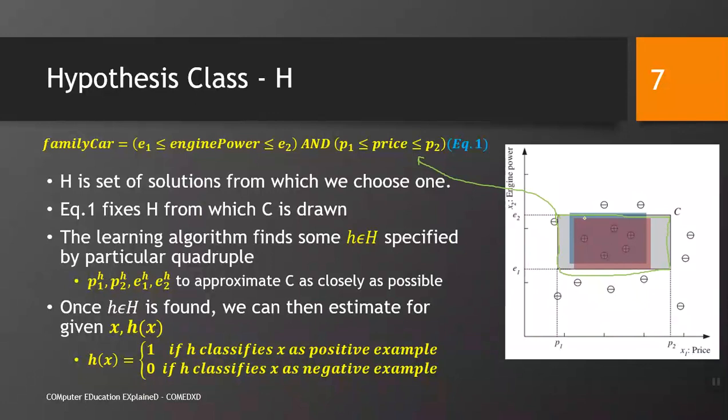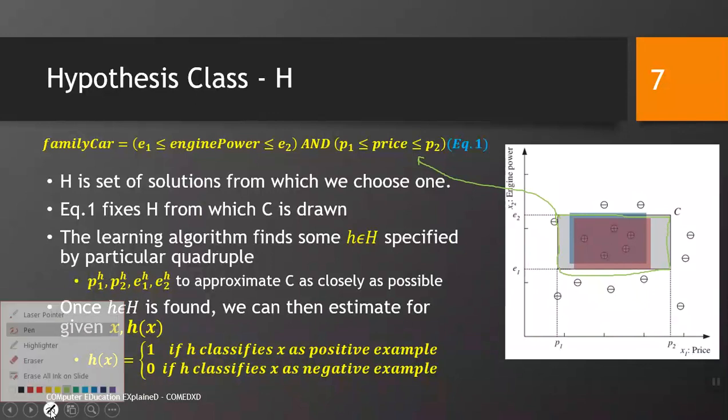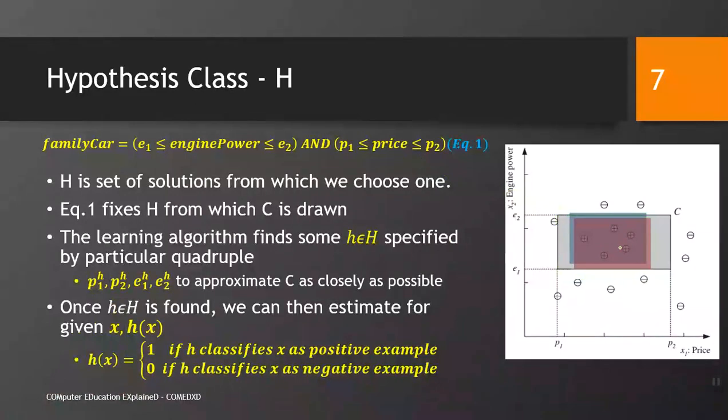Again you can see two more rectangles that have the same solution, however the values are different. For example, if you look at this red rectangle, it gives you the correct answer. If you look at this blue rectangle, it gives you the correct answer, but the values of E1, E2, P1, P2 differ for all these rectangles.